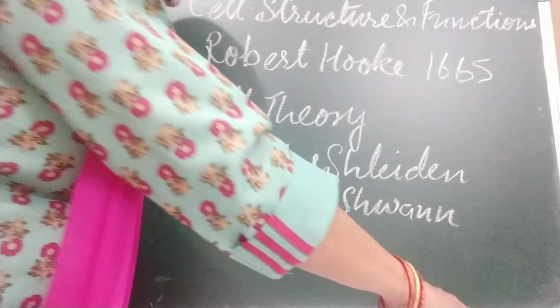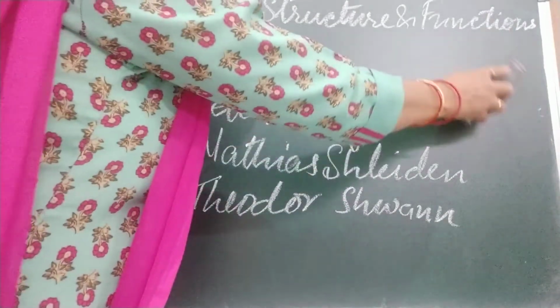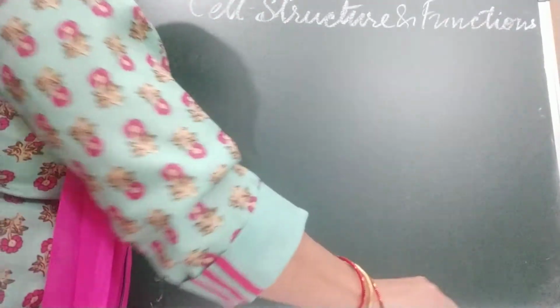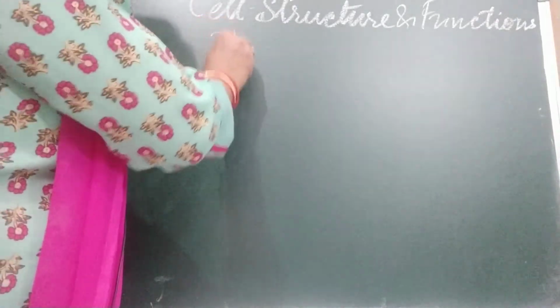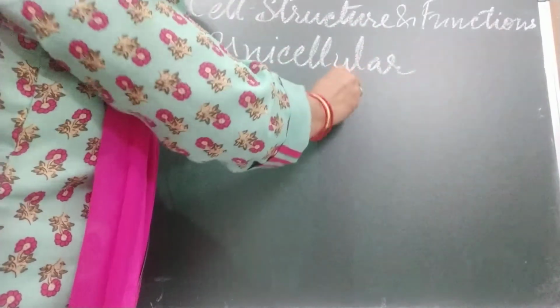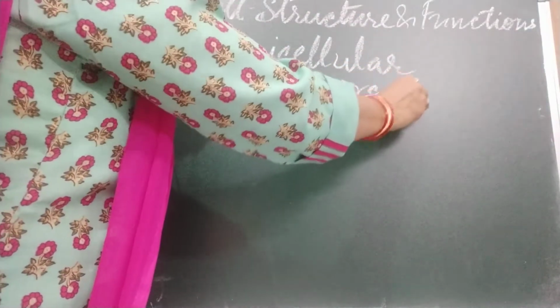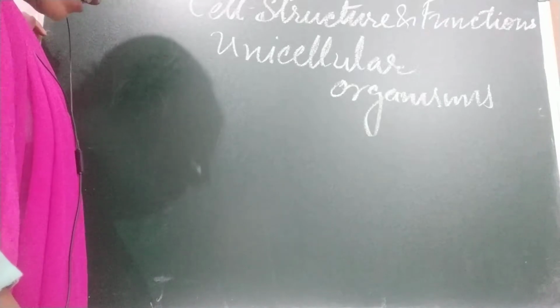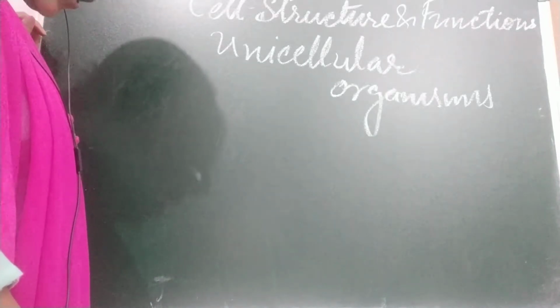Now children, we are going to discuss how we have divided organisms into two parts, unicellular organisms and multicellular organisms. Unicellular organisms, like amoeba, paramecium, euglena, are examples of unicellular organisms.